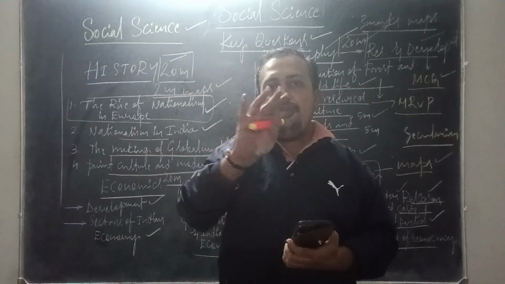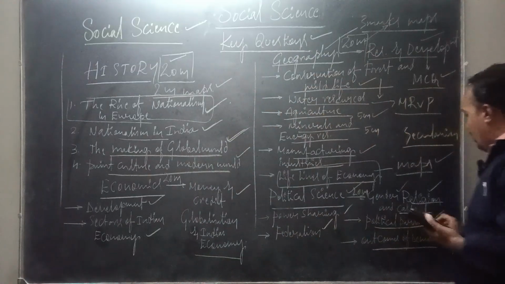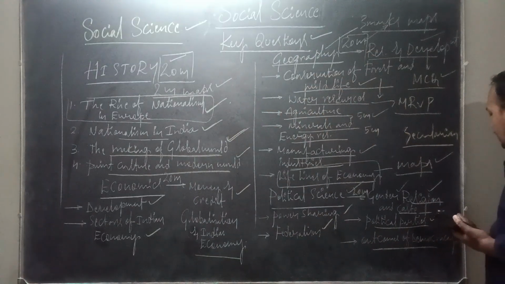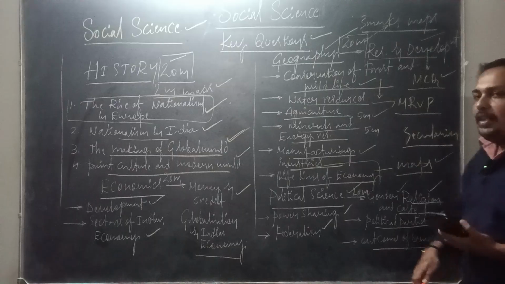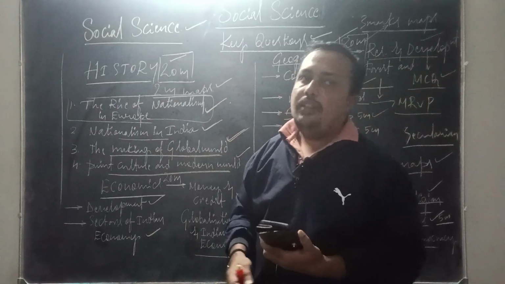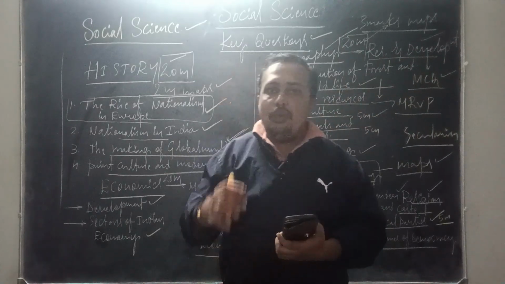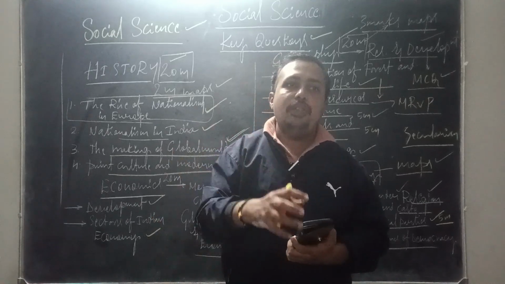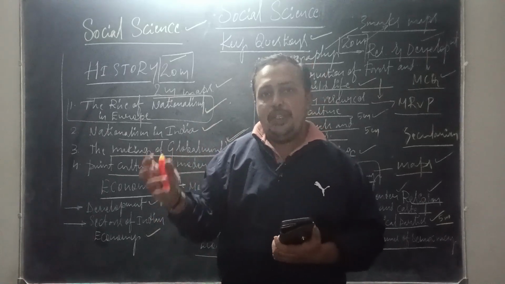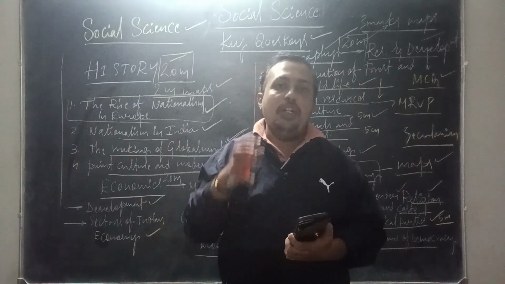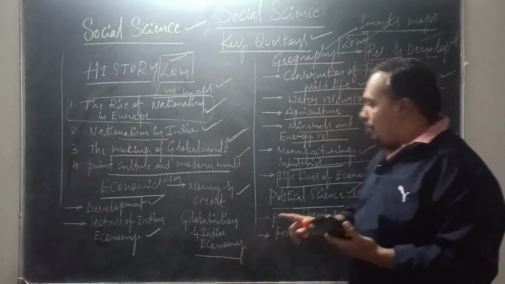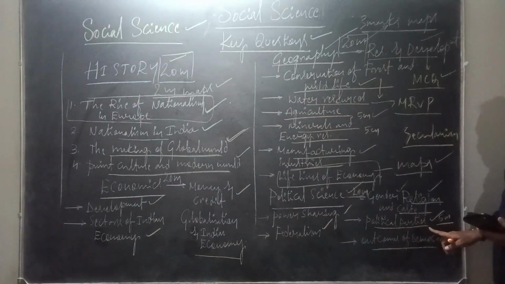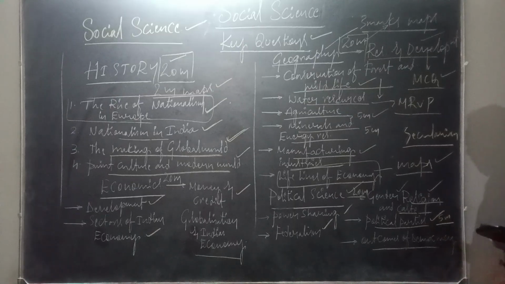A very important 5 marks question from this chapter is the challenges faced by political parties and measures to overcome them. This is an often asked 5 marks question from the chapter Political Parties. That's it about this lesson, Political Parties.